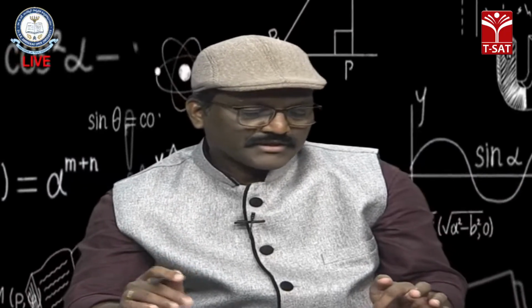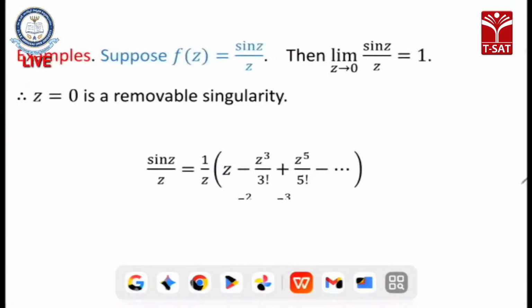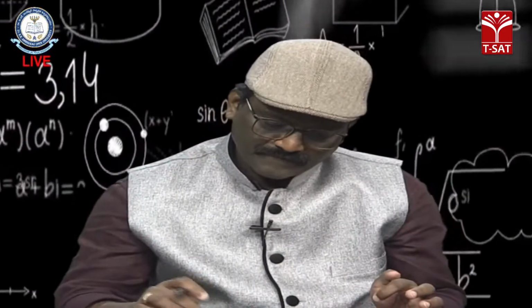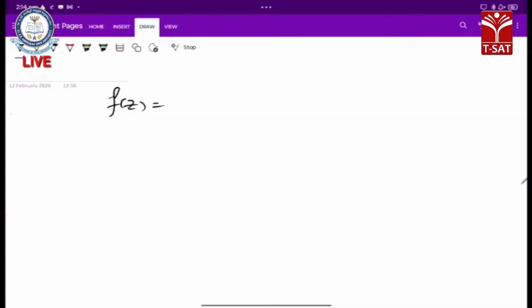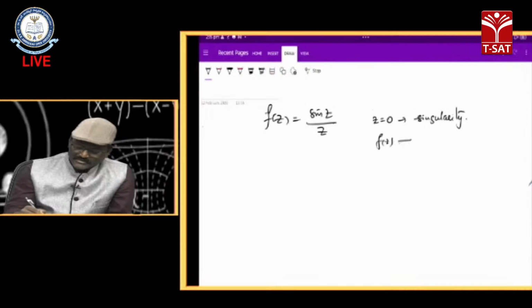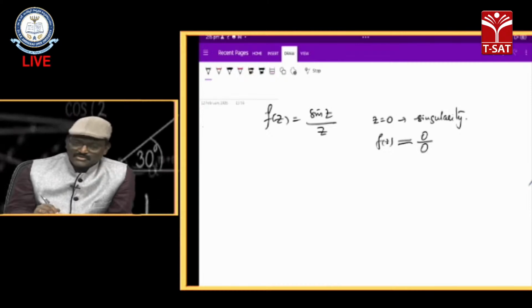See this example. Let me take one example here: f(z) equal to sin z by z. Clearly this function is not defined at z equal to 0, isn't it? That is, z equal to 0 is a singularity. But what happens when z equal to 0? The function is of the form 0 by 0 at z equal to 0.